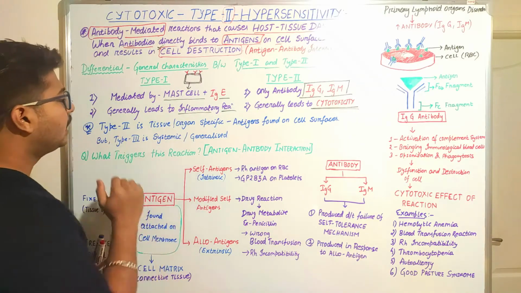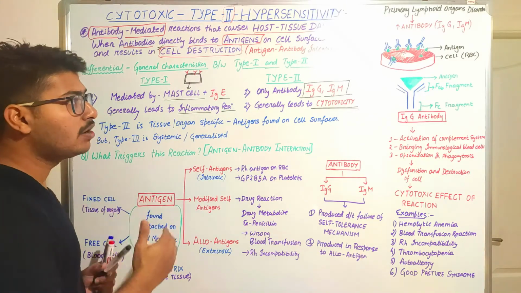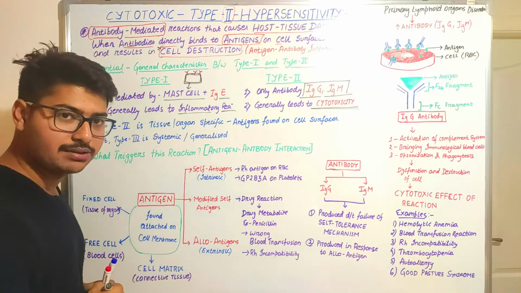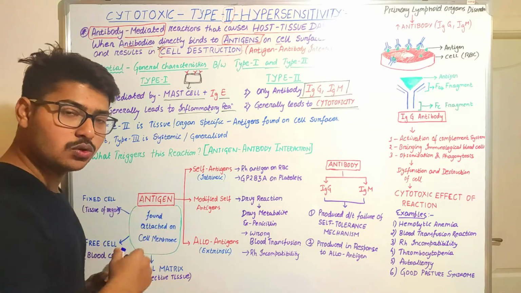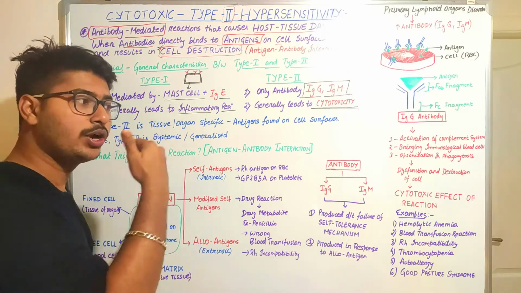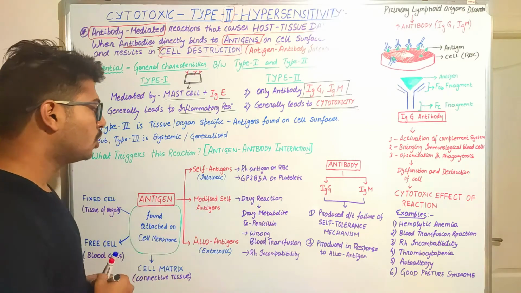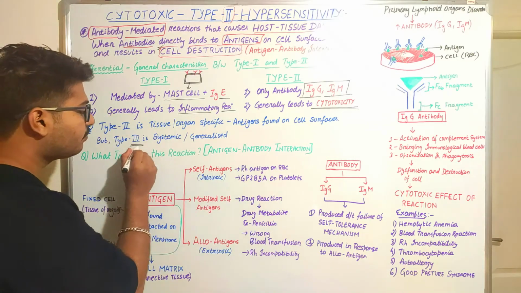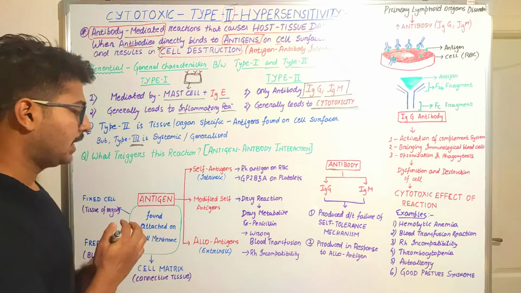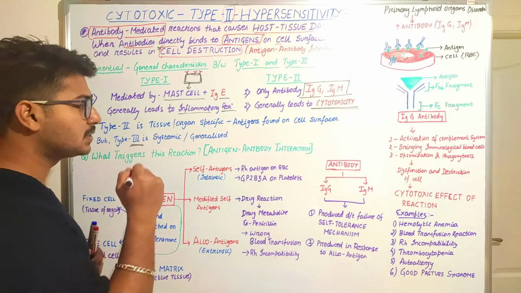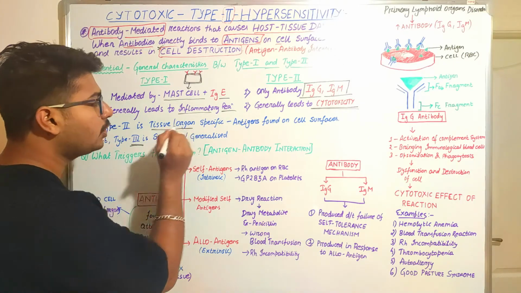It will ultimately cause the destruction of cells on which the antigens are present. And if you are going to differentiate from the type 3 hypersensitivity reaction, otherwise known as immune complex, which we are going to read in future videos, how do we differentiate type 2 and type 3? Yes, type 2 is specifically tissue and organ based.